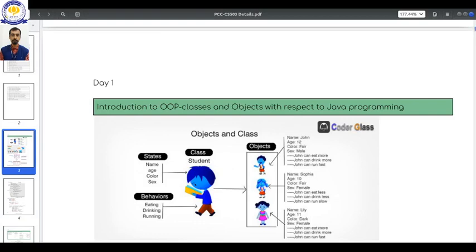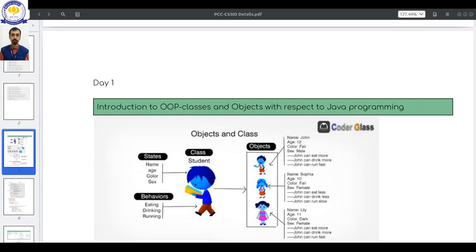So in this class, as we are continuing from the previous class, we are going to discuss this object concept. In the previous class we discussed the possibility of C and C++, that is the way we write C programming.